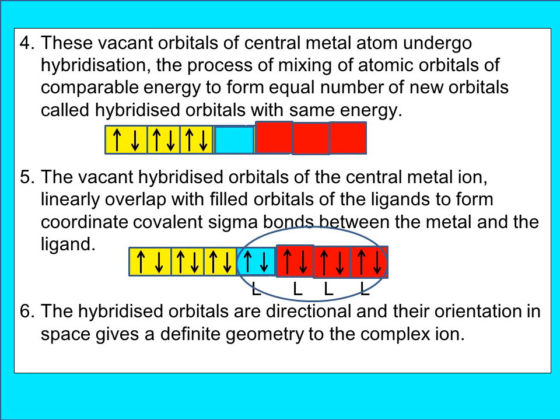What is hybridization? Intermixing of atomic orbitals of comparable energy to form an equal number of orbitals, which are called hybridized orbitals. Okay, so the hybrid orbital is formed.